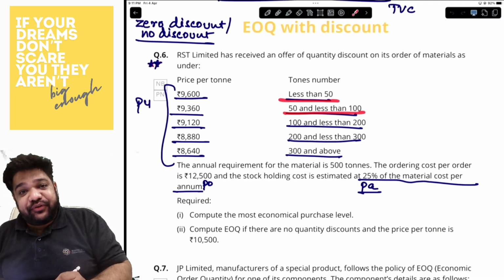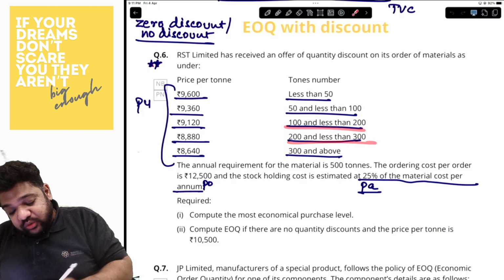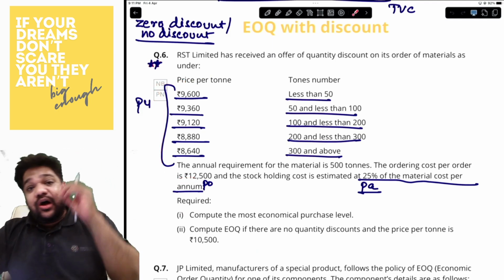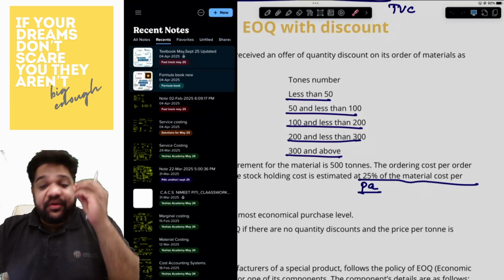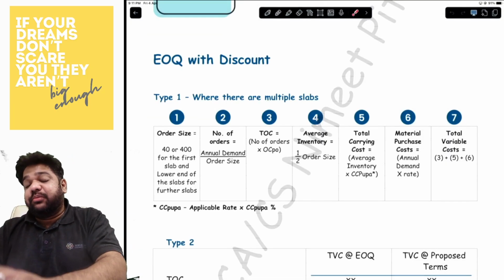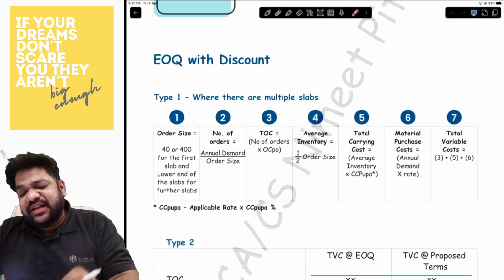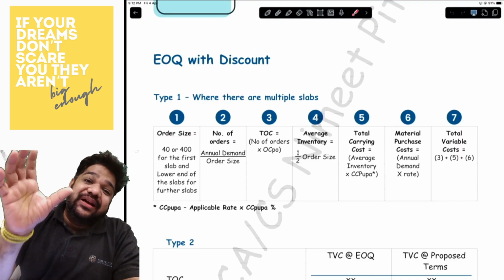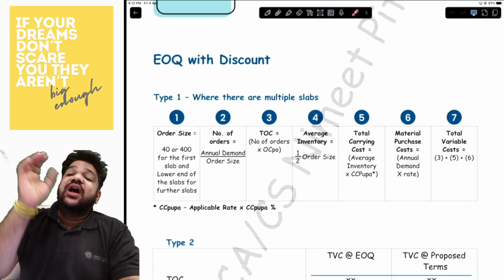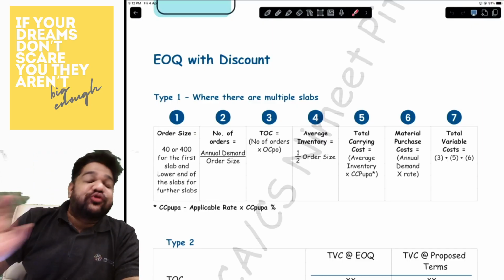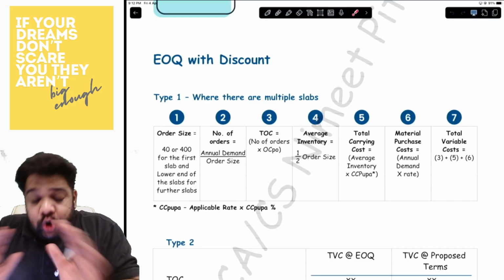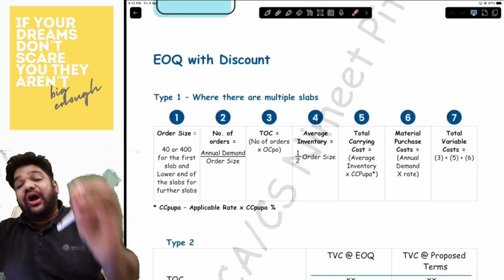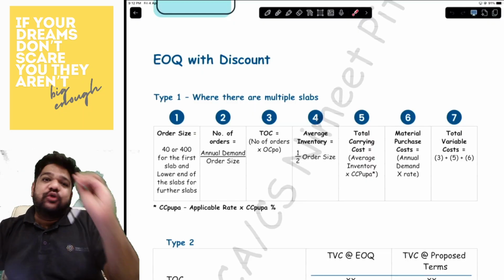Less than 500, 500 to 1000, 100 to 200, 200 to 300, and 300 and above. They have given you different price ranges over here. Now, in such a situation, what do we do? We draw this table, and with the help of this table, we are able to get our answer very, very simply and quickly. Here, our first column is order size. Now, if you have been given less than 50, choose 40 in that. If you've been given less than 500, choose 400 in it. Now, why? There is no particular reason. You can choose any number in that range, but the Institute chooses 40 or 400 as the first slab, so we also do that.